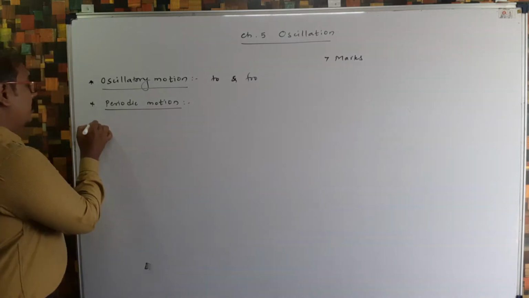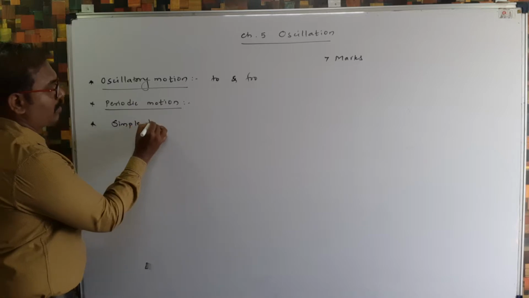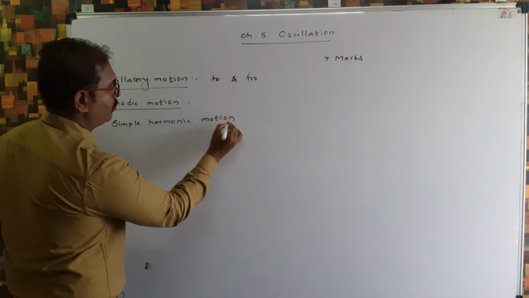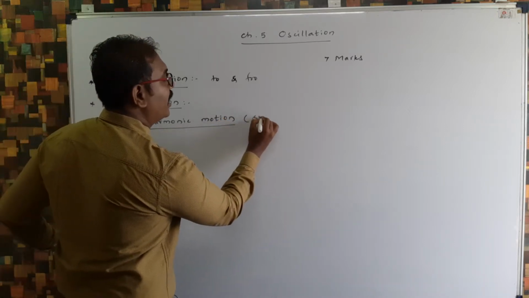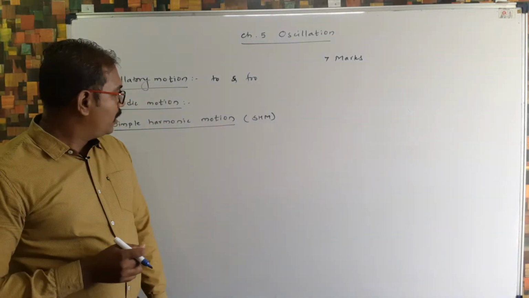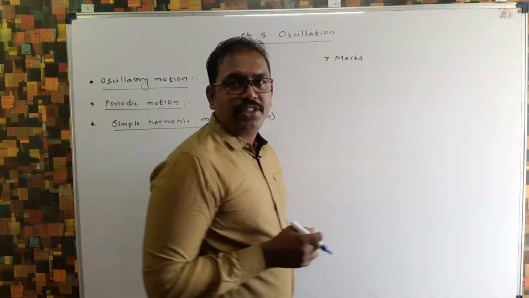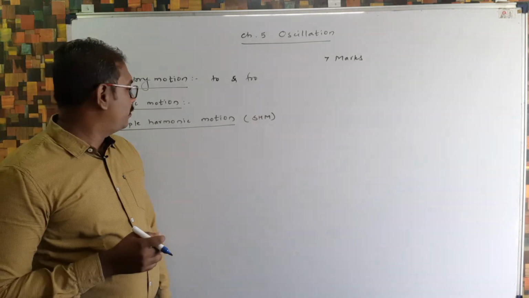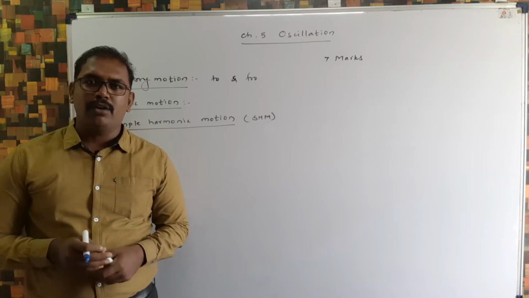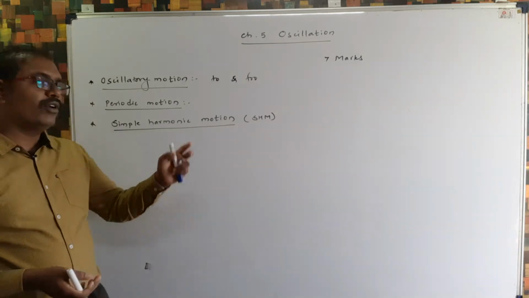Then the next article we have to start is simple harmonic motion, or in short we can write SHM. It is abbreviated as SHM. Now what is SHM? Basically, harmonic functions means sine and cos are called harmonic functions. So harmonic motion means the motion which we can express in terms of sine and cos, and its simplest form is simple harmonic motion.